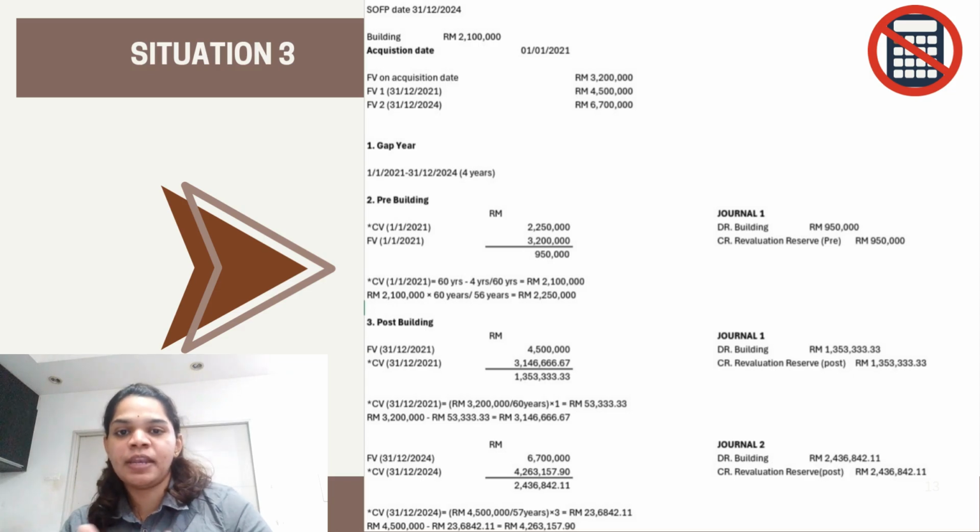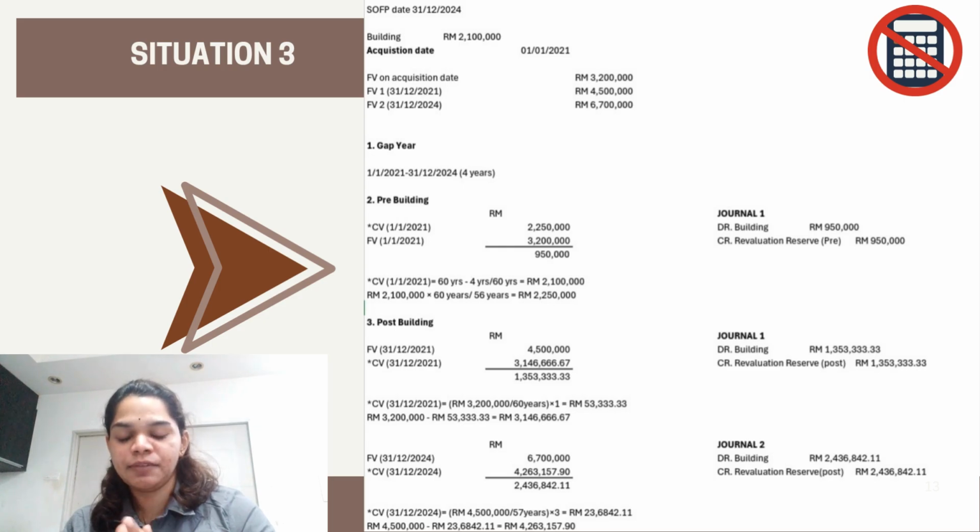First of all, we need to calculate the gap year, which is from 1st January 2021 until 31st December 2024, so the gap year is four years. For the second part, we have to calculate the pre-building, which is the fair value minus the carrying value. The fair value on 1st January 2021 is 3.2 million, minus the carrying value on 1st January 2021. The carrying value we have to calculate based on useful life minus the gap year, which is 4 years, and divide by the useful life of 60 years.